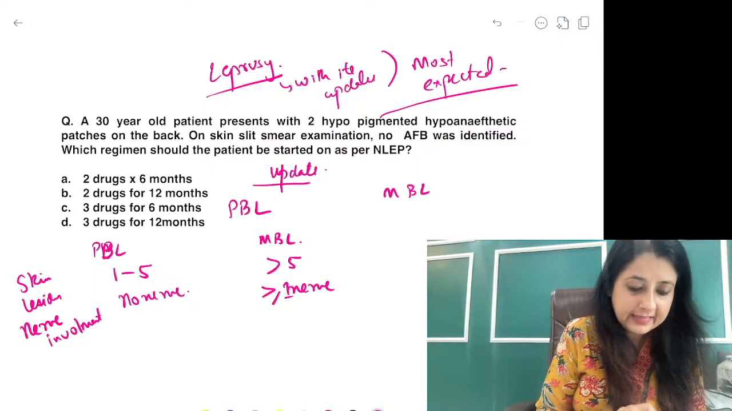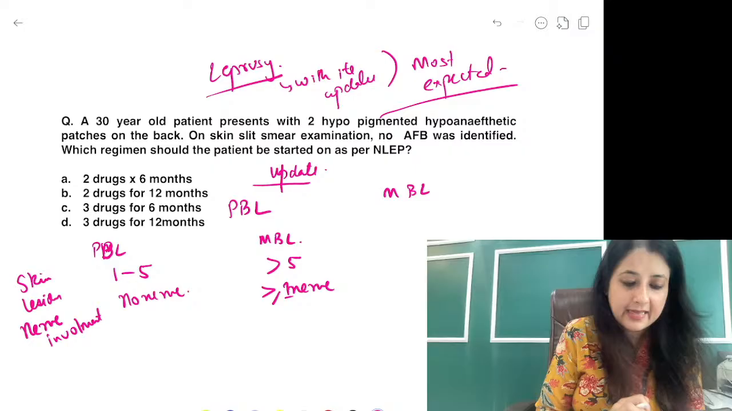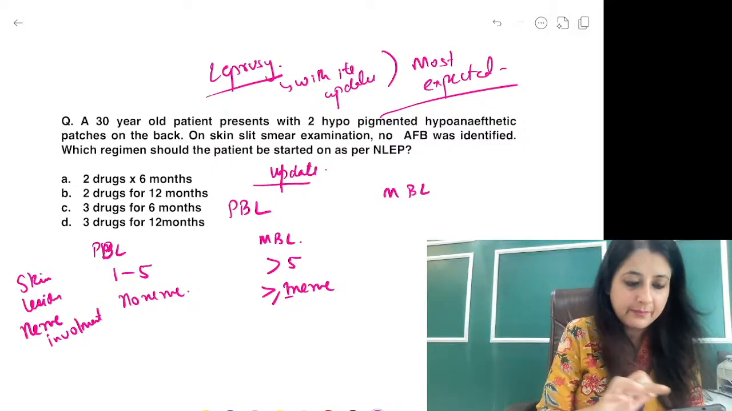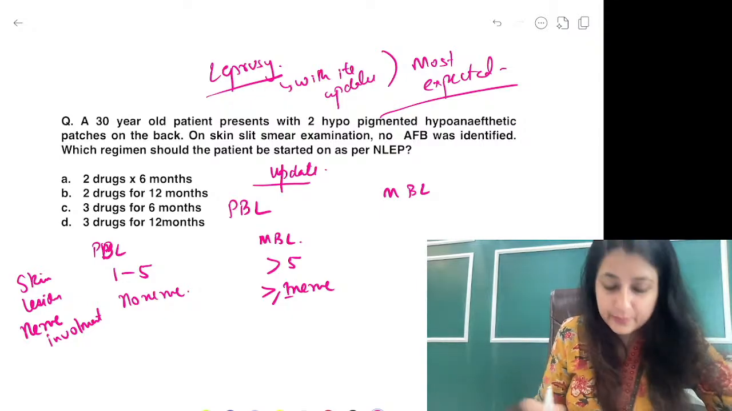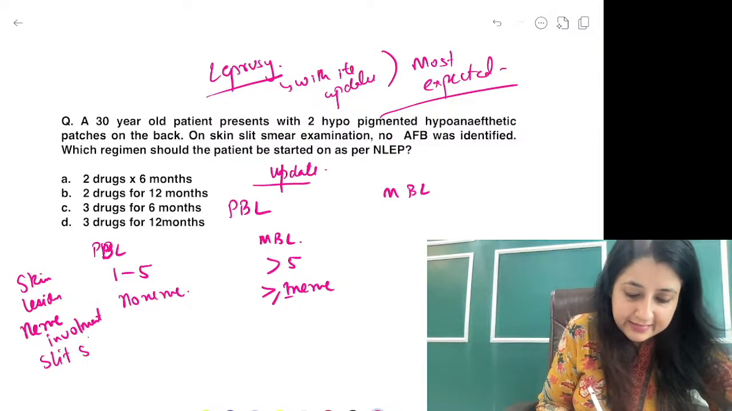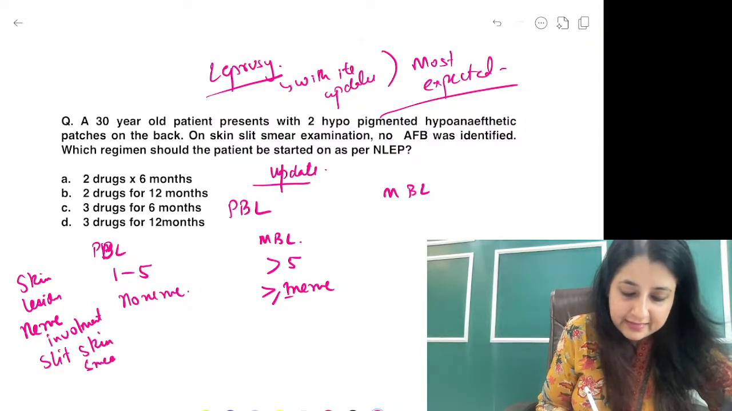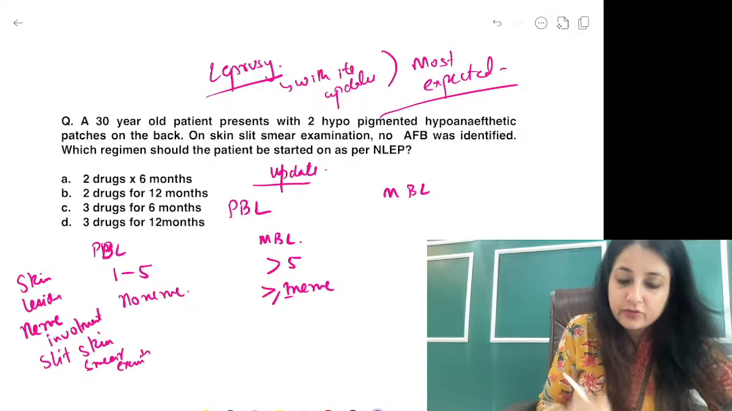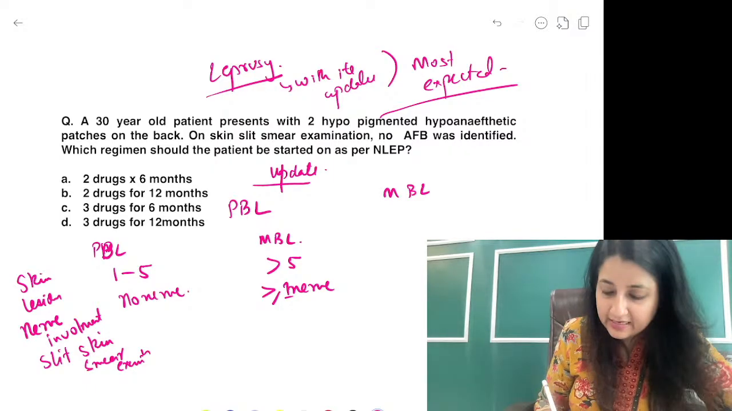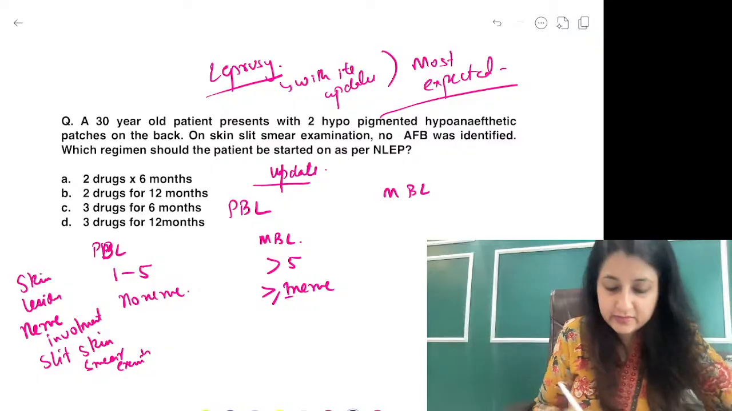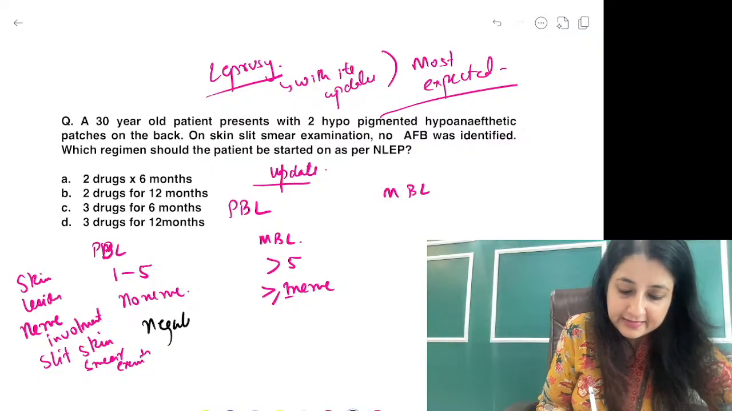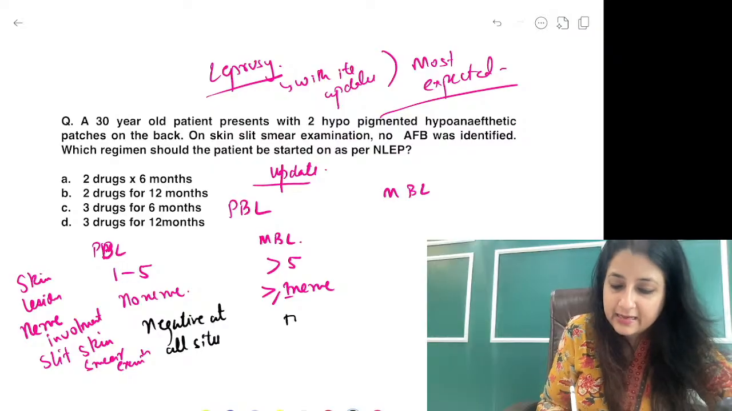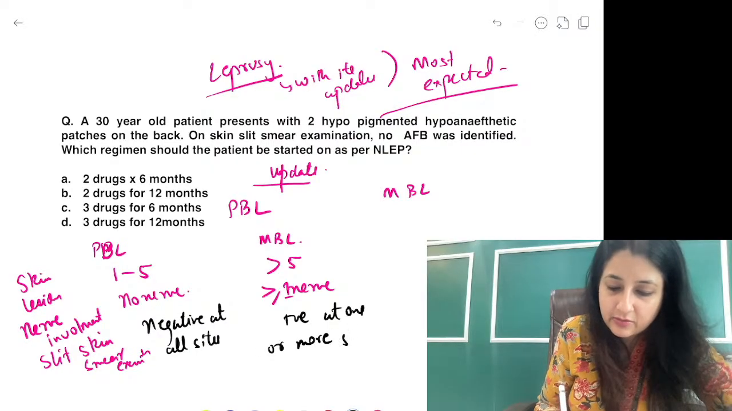Clear? Other than this, you also have to remember one more thing. Where are your messages? Yeah, you have to remember slit skin smear examination. So if you see in paucibacillary, no site is positive. Negative at all sites. Okay? Negative at all sites. And multibacillary? Positive at one or more sites. Positive at one or more sites.